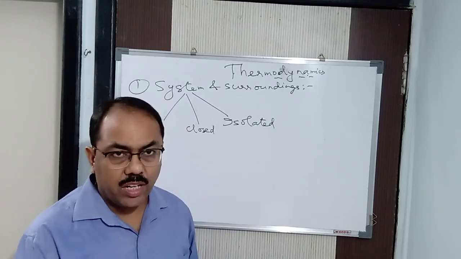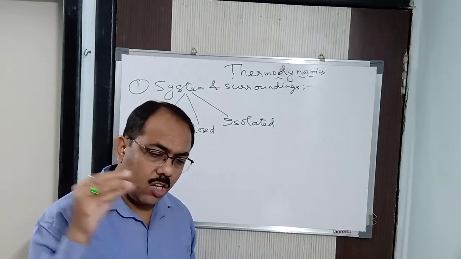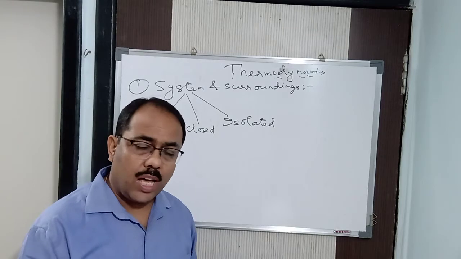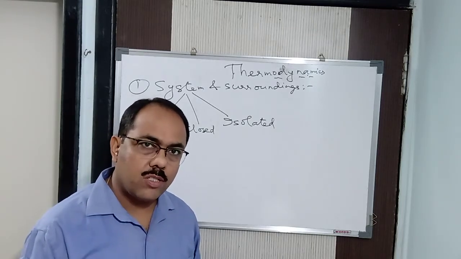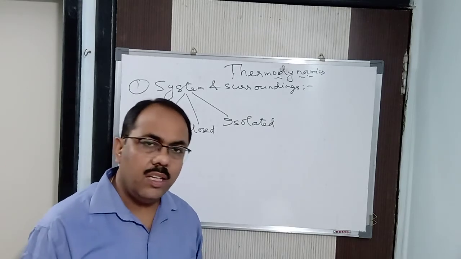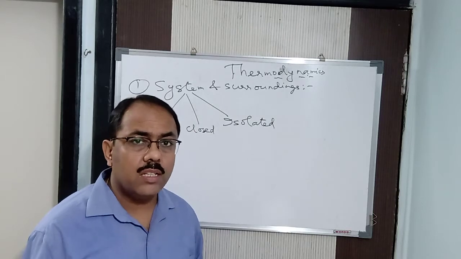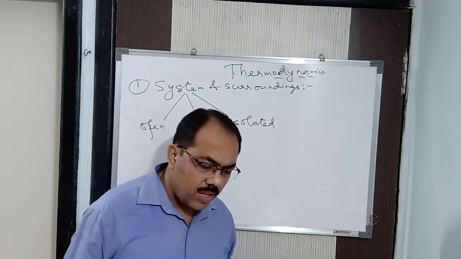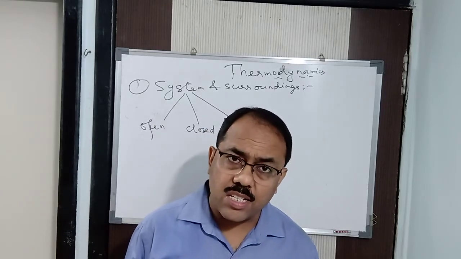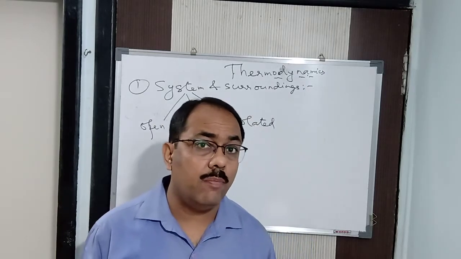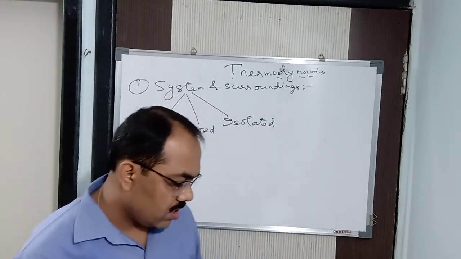Suppose for example, you have taken a test tube and you are heating mercury oxide. You have put a cork at the mouth of the test tube. What happens? Oxygen gas cannot be released because you have put a cork at the mouth of the test tube. Then what will happen? Energy will be exchanged. The energy will be radiated from the walls of the test tube. So in this way, this is considered a closed system. In a closed system, only energy is exchanged between the system and the surroundings, but not matter. When energy is exchanged but not matter, it is said to be a closed system, so to say.